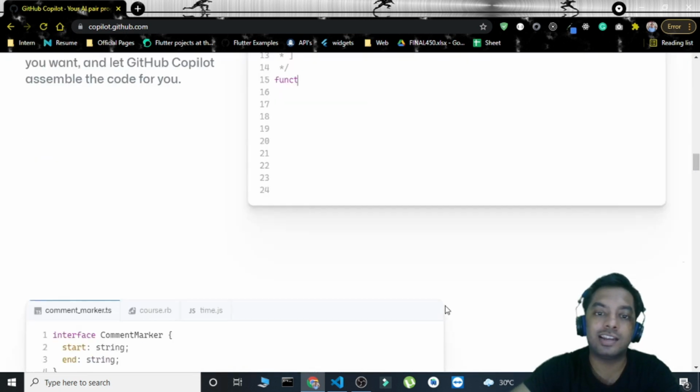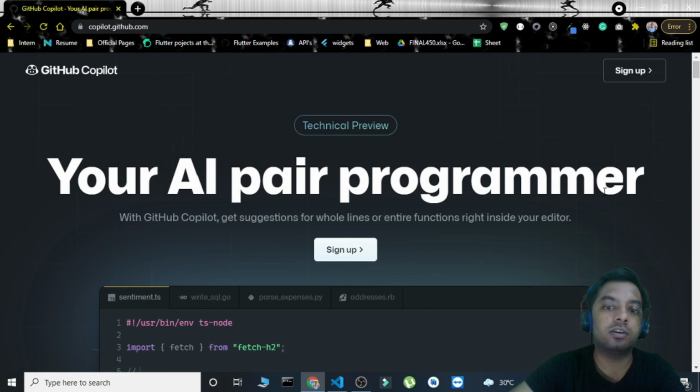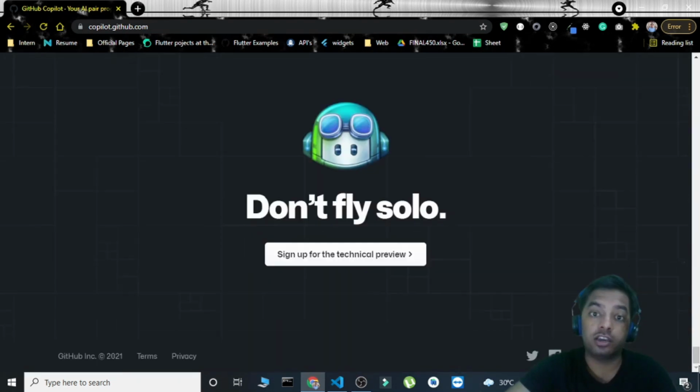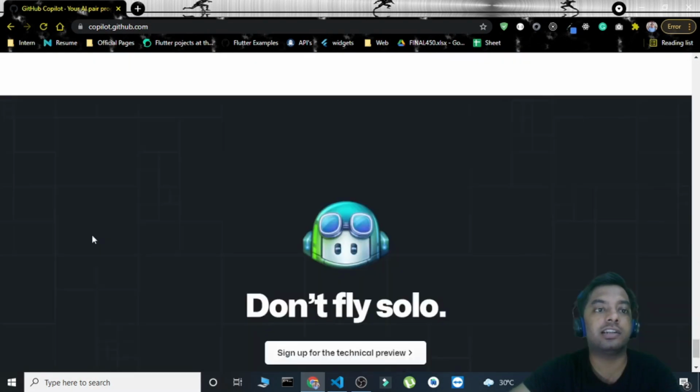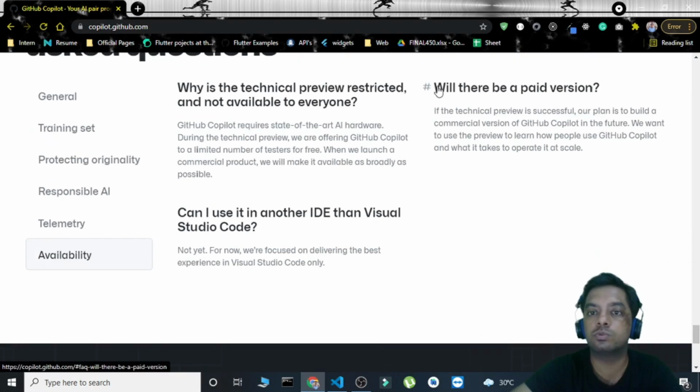See, this is the entire documentation. Okay, one thing I forgot. If you want to get access to it, you can sign up here and there's a complete list. You will also be registered to that list, and in future you will get access to this. I also registered and then got the access. So you can also go here, register and get your limited edition access. Do that surely, because GitHub has definitely mentioned here that in future this will be a paid version. There will be a paid version for GitHub Copilot. They say that if the GitHub Copilot's testing is successful, then we are going to create a commercial version of